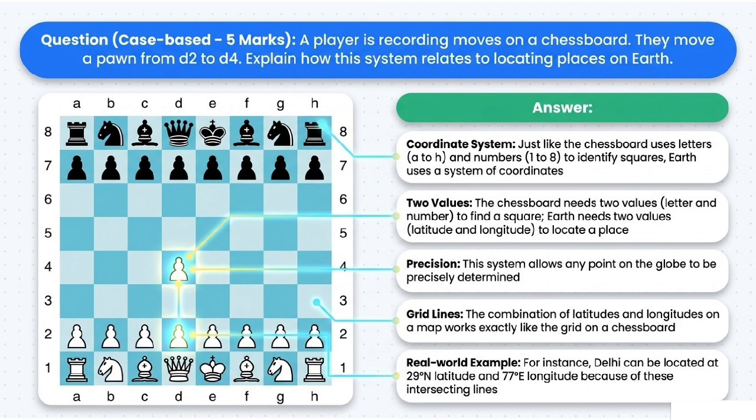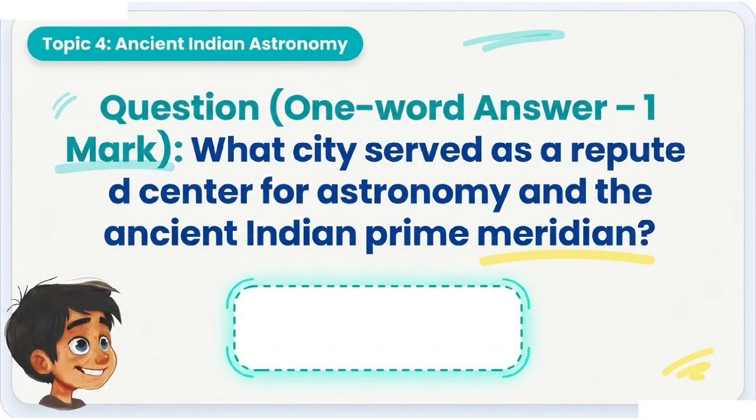Precision. This system allows any point on the globe to be precisely determined. Grid lines. The combination of latitudes and longitudes on a map works exactly like the grid on a chessboard. Real-world example. For instance, Delhi can be located at 29 degrees north latitude and 77 degrees east longitude because of these intersecting lines.